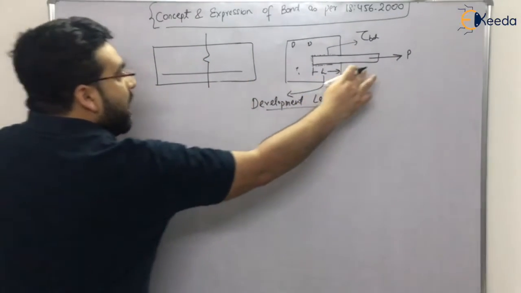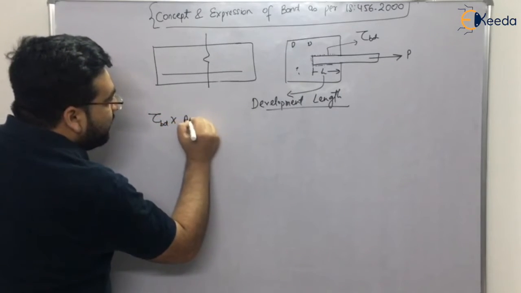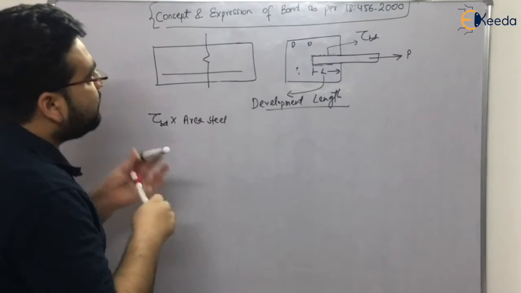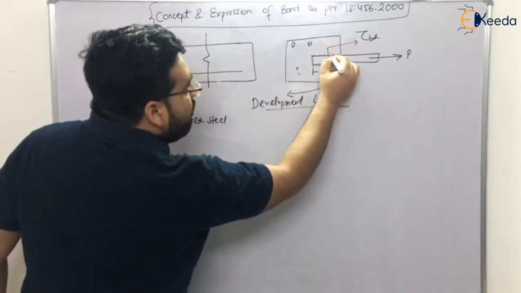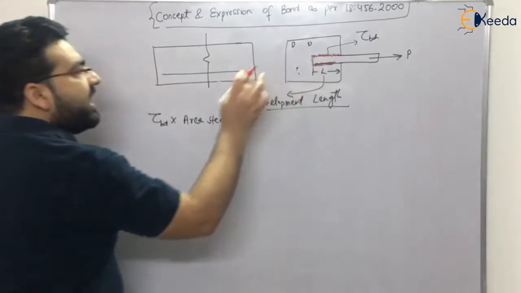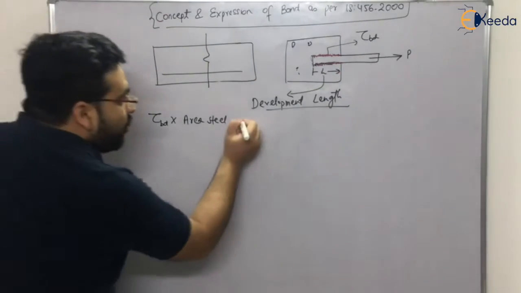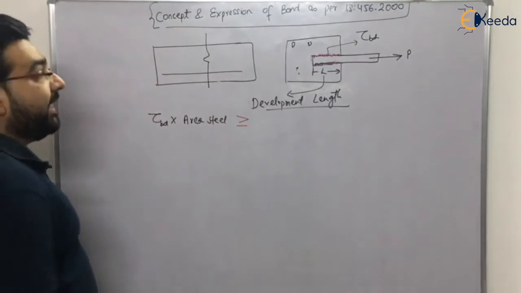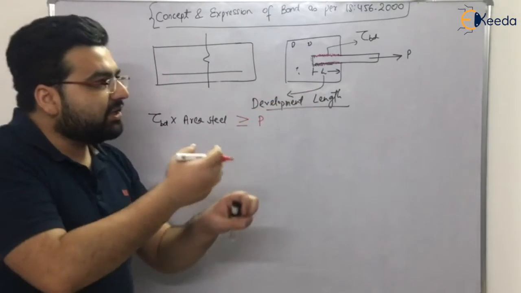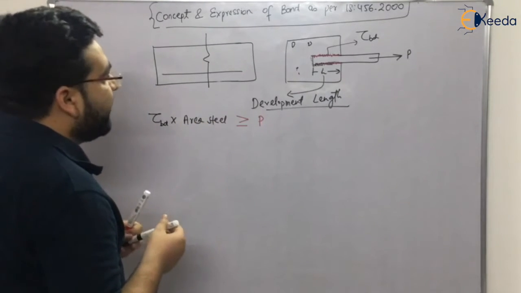So what will happen? Now this is tau BD into the area of steel. How much area of steel is in contact with this concrete? This area and this area. This area also, but it has a very little effect, right? This area and this area is in contact with the concrete. It should be greater than or equal to P. Because if it is less than P, what will happen? P will be higher, so it will come out, right? So it should not come out. So tau BD into area of steel should be greater than or equal to P.